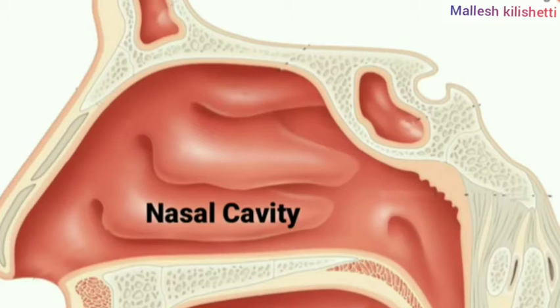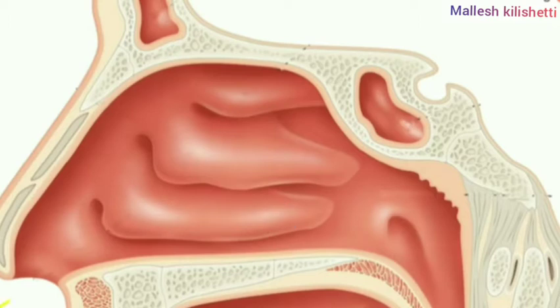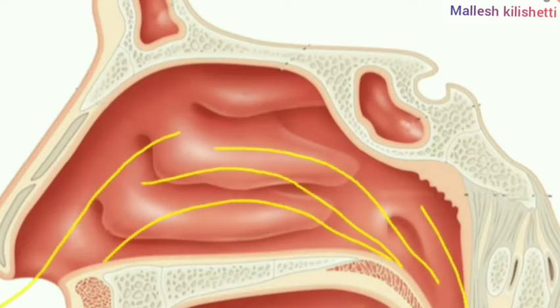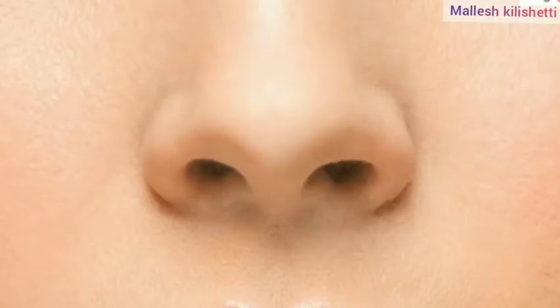The nasal cavity contains a mucous membrane. Always it is wet. In this way air passes through the nose, and the nose contains the nostrils, one pair of nostrils. They contain the mucous membrane, and inside, small hairs are there.